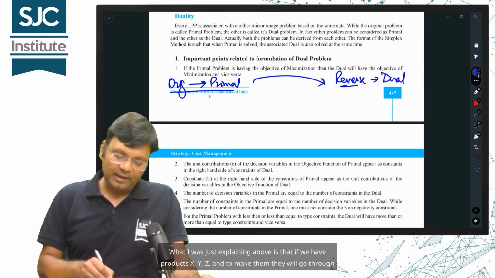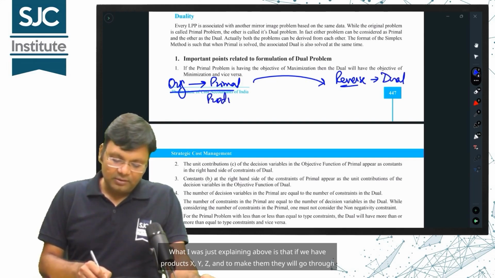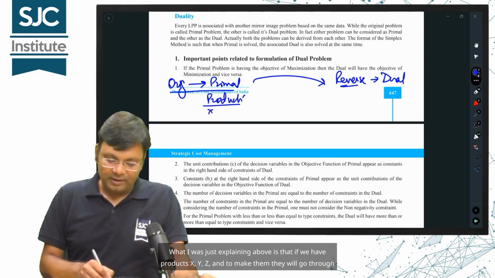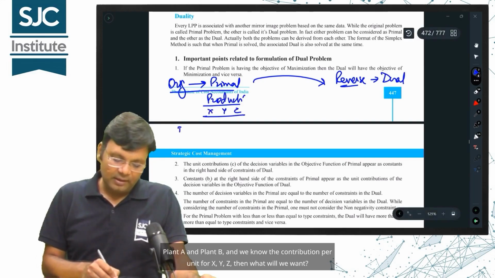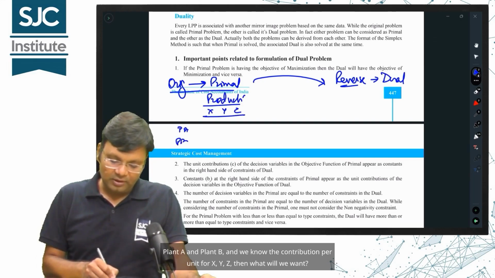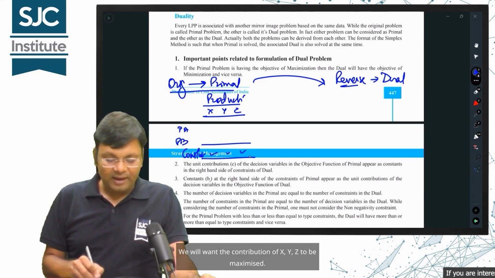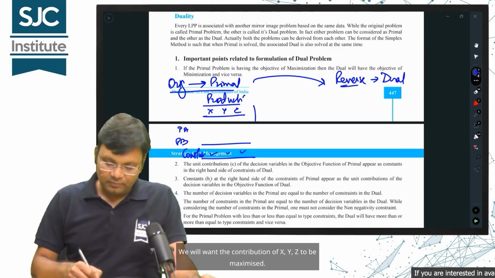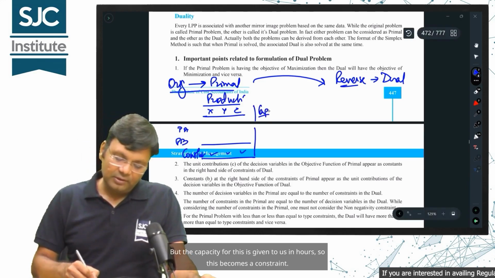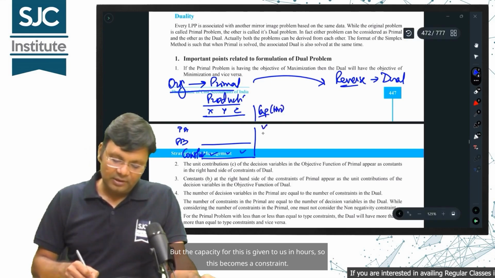What I was just explaining above is that if we have products X, Y, Z, and to make them they will go through plant A and plant B, and we know the contribution per unit for X, Y, Z, then what will we want? We will want the contribution of X, Y, Z to be maximized. But the capacity is given to us, so this becomes a constraint.